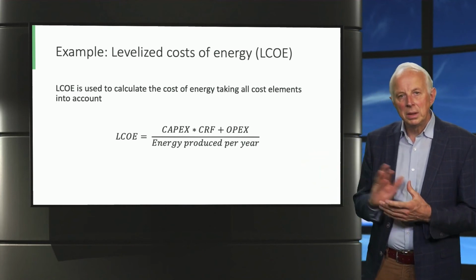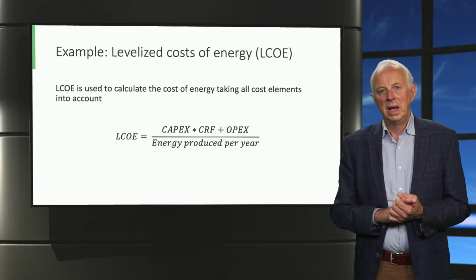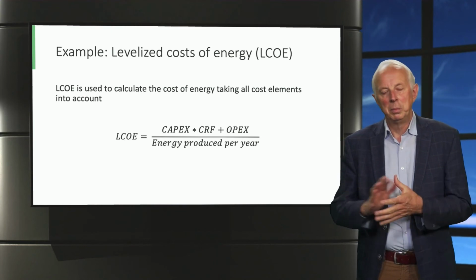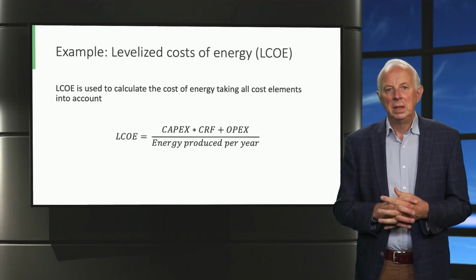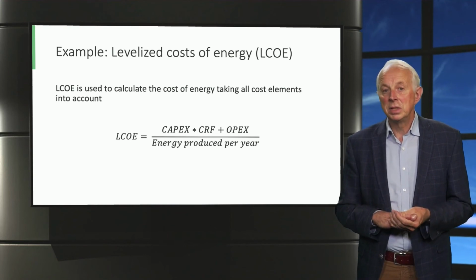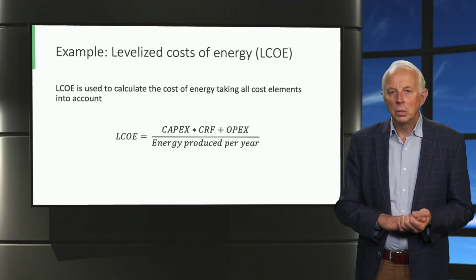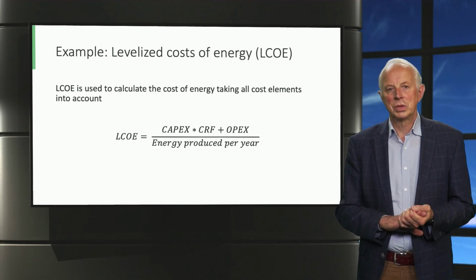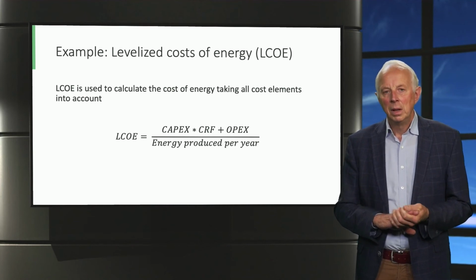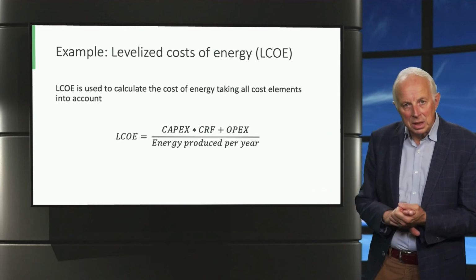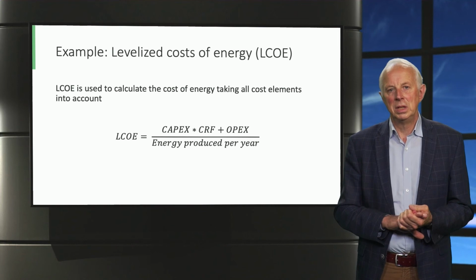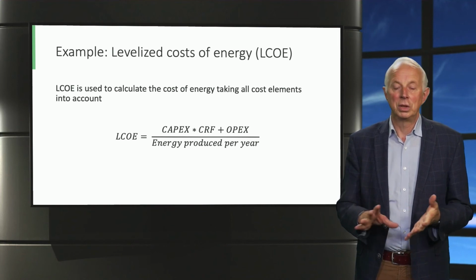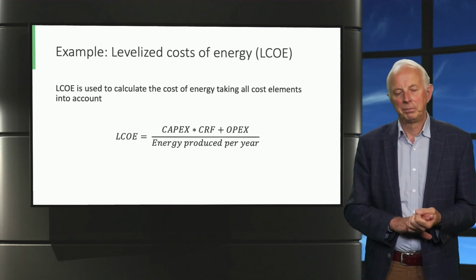So in the denominator we see the annual costs, and that's first of all the CAPEX multiplied by the capital recovery factor. The OPEX, the annual cost for operation and maintenance, is added to that. The total gives us the annual costs in the denominator. We then divide that by the energy that is produced per year, and then simply we get the cost of electricity per unit of energy, for example, per kilowatt hour.